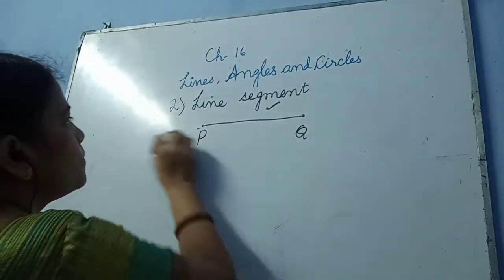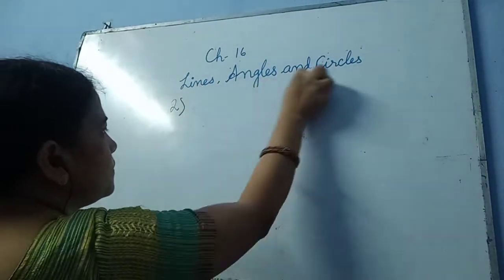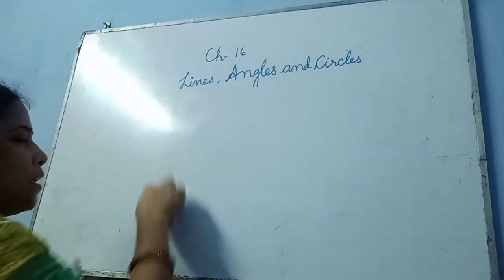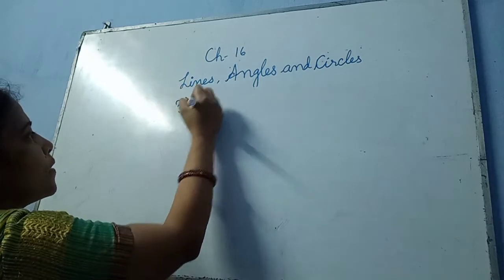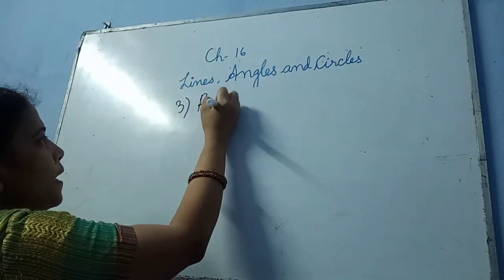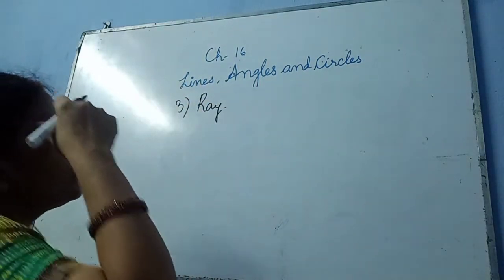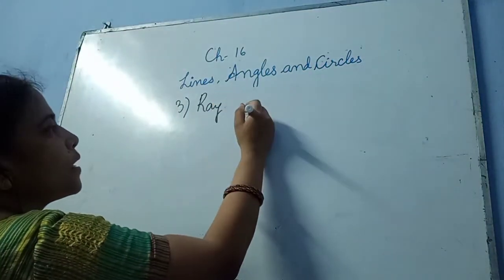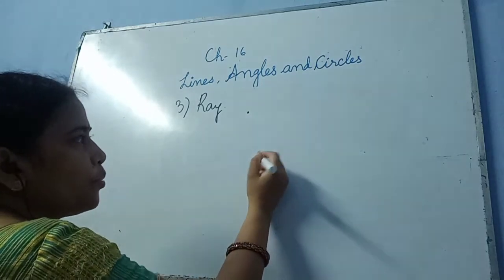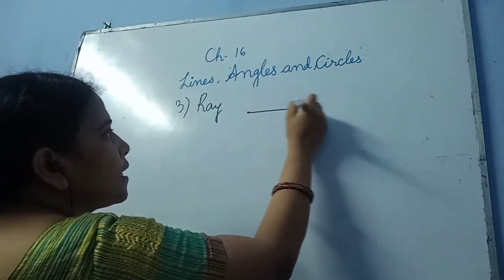Now the third topic which we will deal with is the ray. What is a ray? In this, what do we see? For a ray, we find one endpoint.